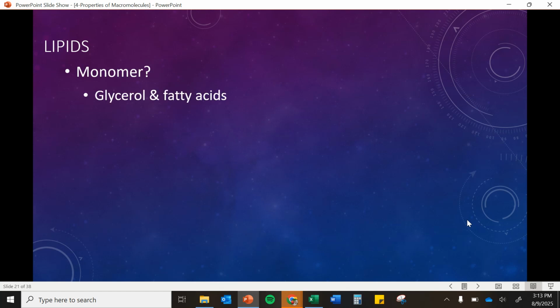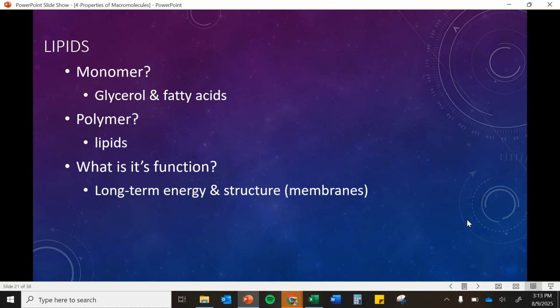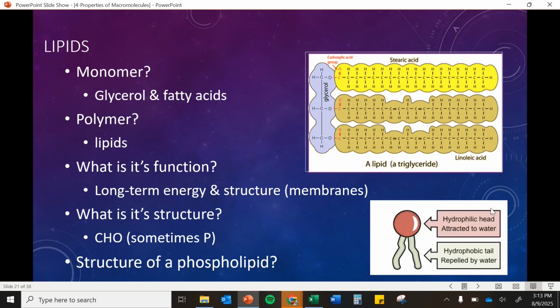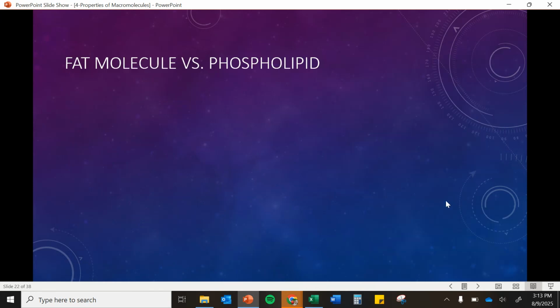Remember, the monomer is glycerol and fatty acids. The polymer is lipids. The function is long-term energy storage and structure, like in membranes. And its structure is carbon, hydrogen, oxygen, and sometimes phosphorus. So here we have the structure of a lipid, a triglyceride actually, because it's got 3 here. And we have that glycerol on the back. And then a phospholipid will have that phosphate group making a hydrophilic head and those hydrophobic tails.